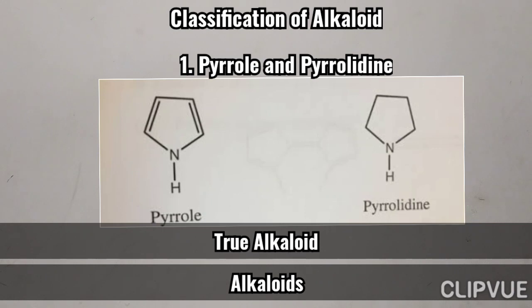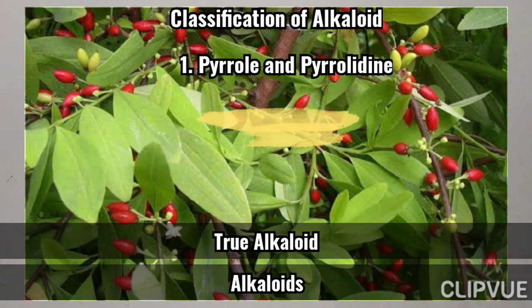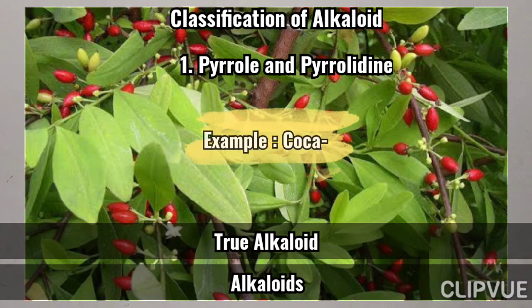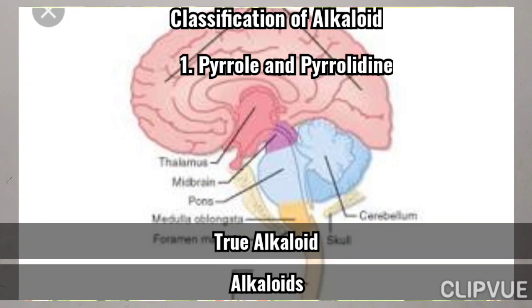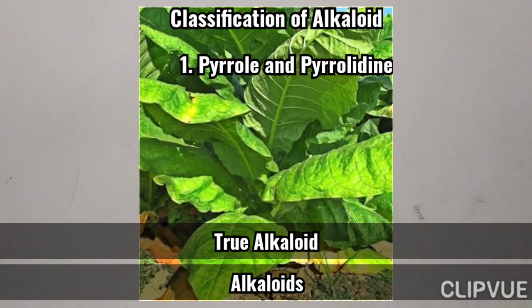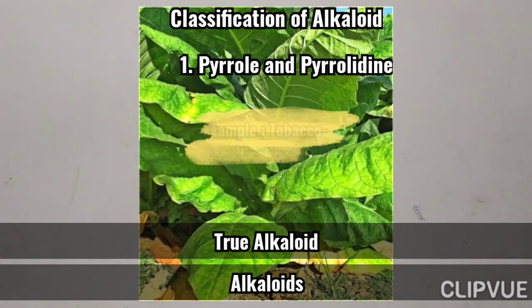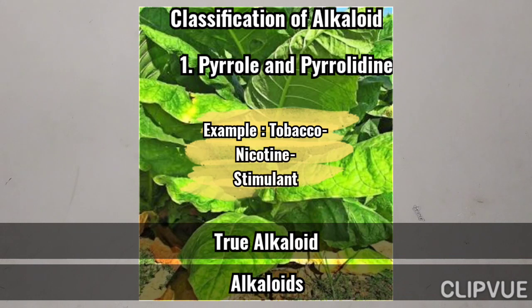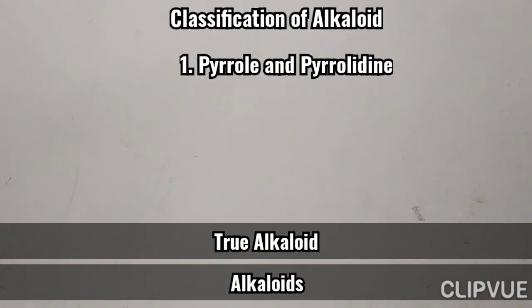An example of pyrrole is hygrine, which is obtained from the coca plant. It has CNS stimulant activity. An example of pyrrolidine is tobacco. Nicotine is the constituent obtained from tobacco, which has stimulant activity.